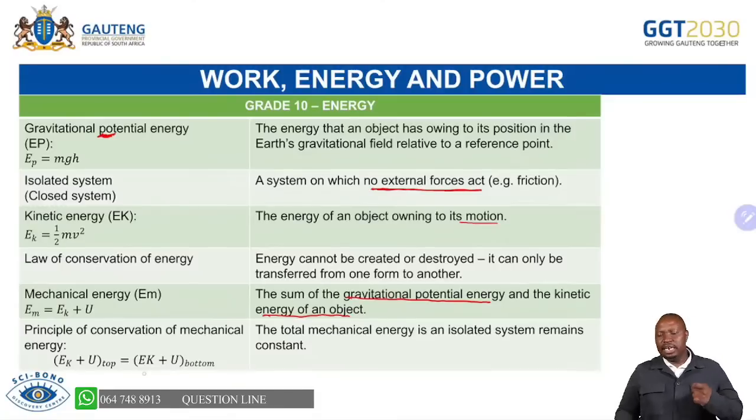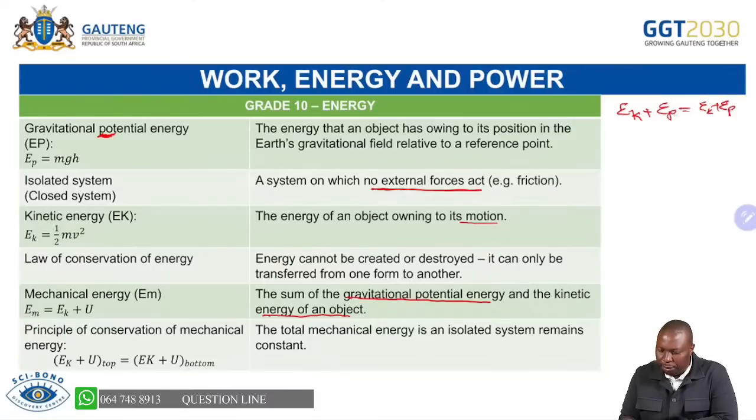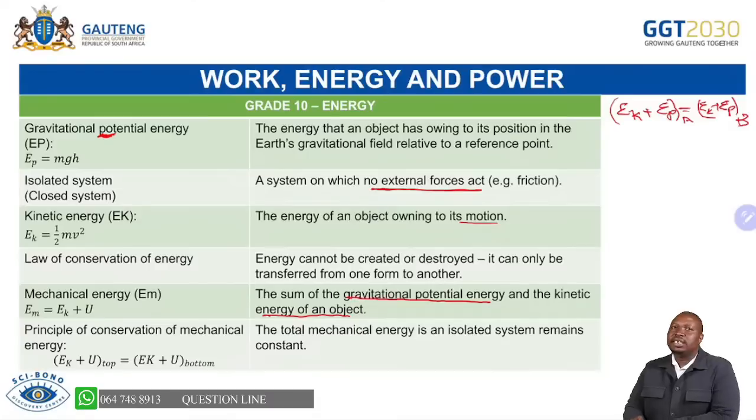The only mistake that learners tend to make is being unable to expand EK plus EP, or U, which equals EK plus EP at point A, for example, and the other at point B. You must be able to expand this, please.